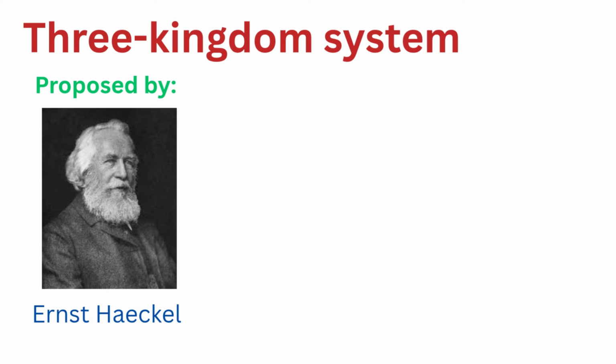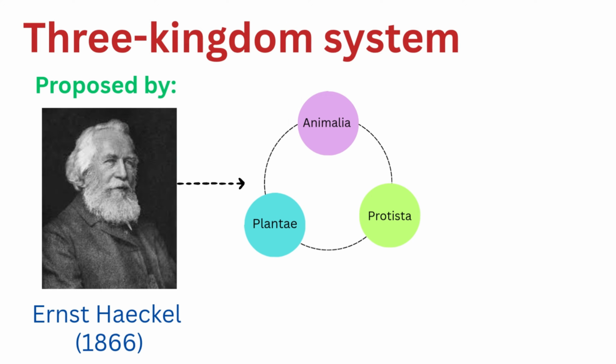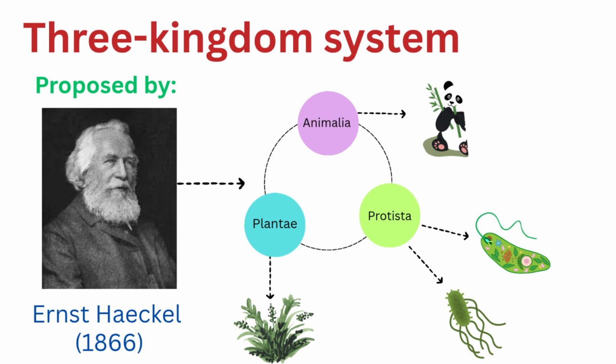To address the limitations of the two-kingdom system, German biologist Ernst Haeckel proposed a three-kingdom system in 1866. He introduced a new kingdom called Protista to house microorganisms like bacteria and protozoa. In this model, Kingdom Plantae consisted of multicellular plants and algae, while Kingdom Animalia included multicellular animals.